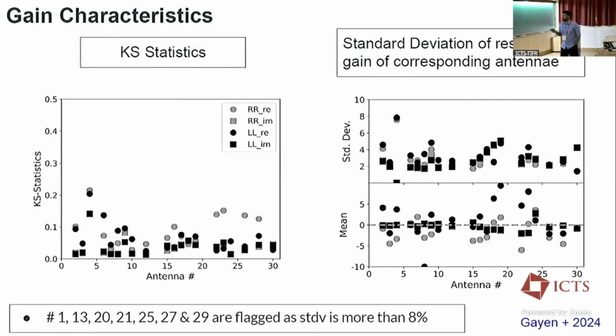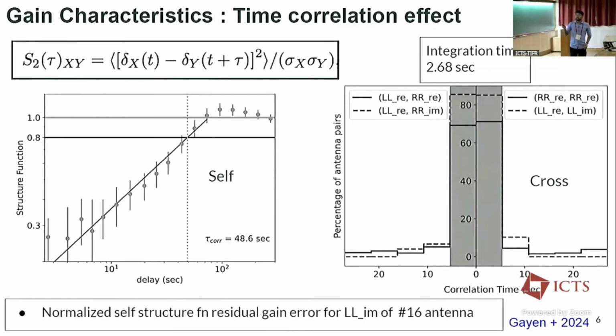Here we also see the gain error mean and standard deviation of the residual gain error. We also do some additional flagging looking at the standard deviation. These antennas have a standard deviation of residual gain error of more than 8%. So we tag those antennas as bad antennas, and we flag them for our further calculation. And this is the time correlation effect.